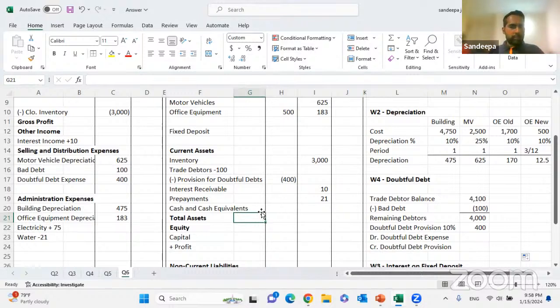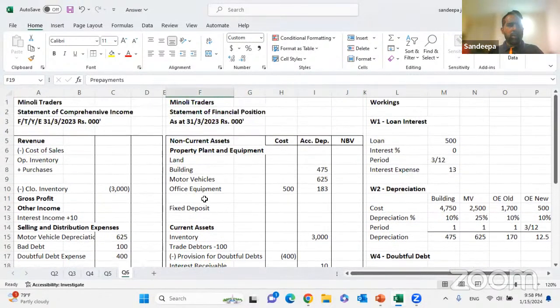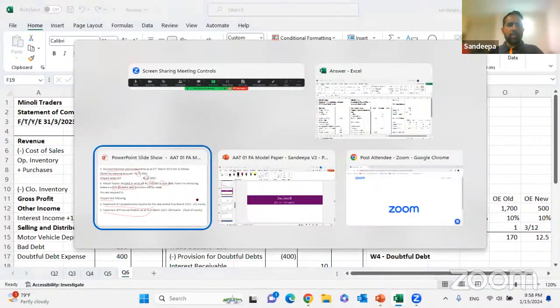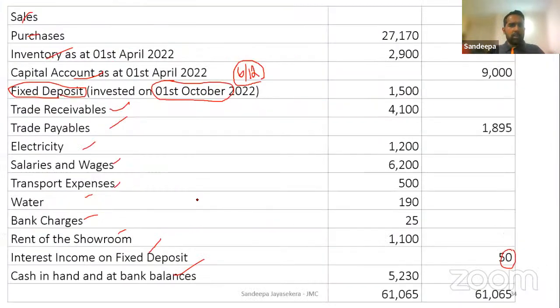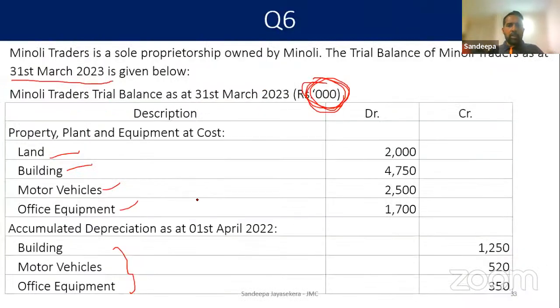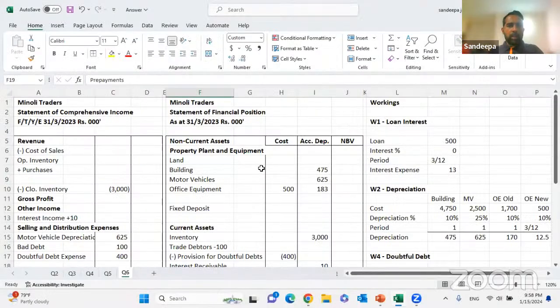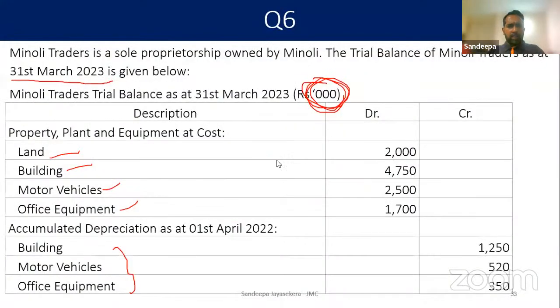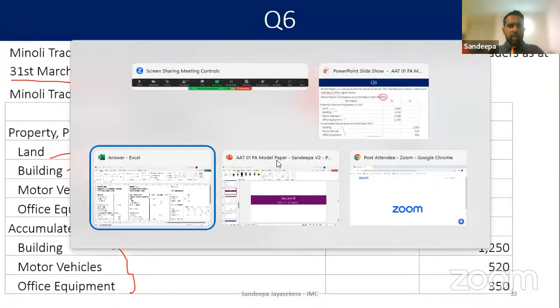Okay, sir. Right. So we have completed everything. We need to take the balances. Right, we'll start. Land 2000, right? Building 4750.